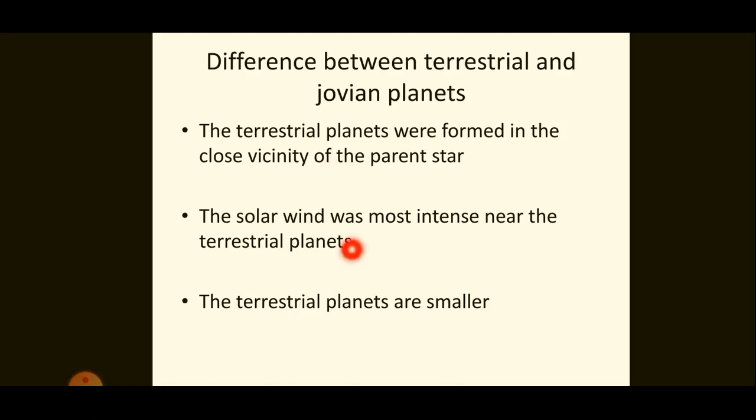Now, the second difference is about solar wind. Solar wind, what is solar wind? It is a stream of charged particles released from the upper atmosphere of the sun. This solar wind was very intense near the terrestrial planets. As they were closer to the sun, the solar wind was very intense for them. So, what happened? It blew off lots of gas and dust from the terrestrial planets. Now, the next difference, the terrestrial planets are smaller than the Jovian planets, and therefore they have got lower gravity.